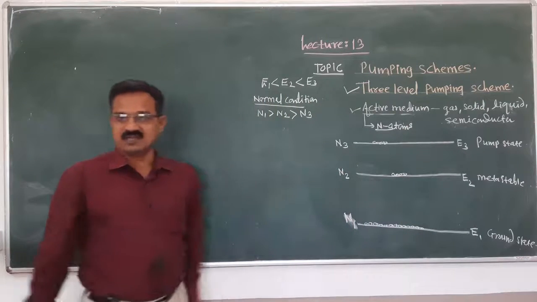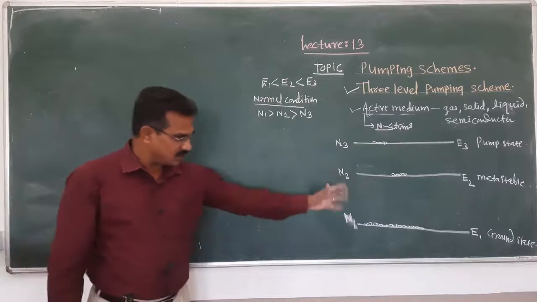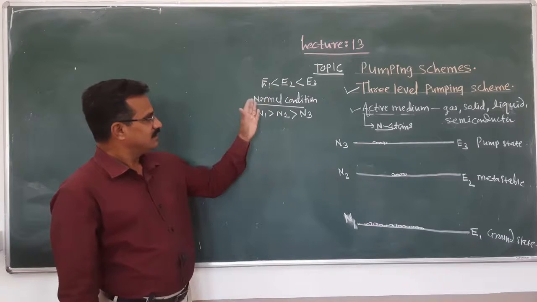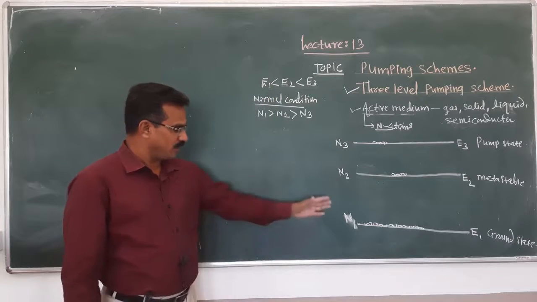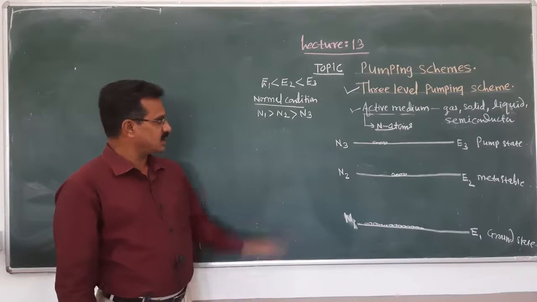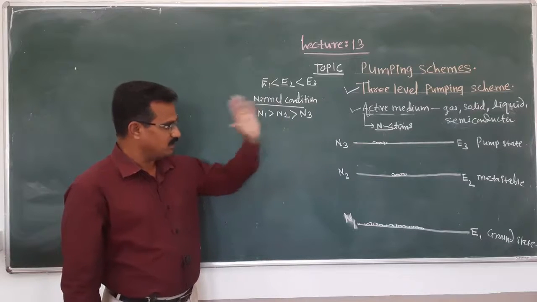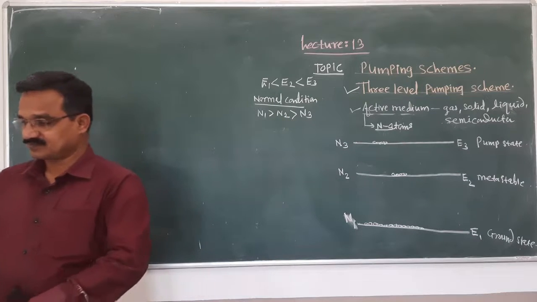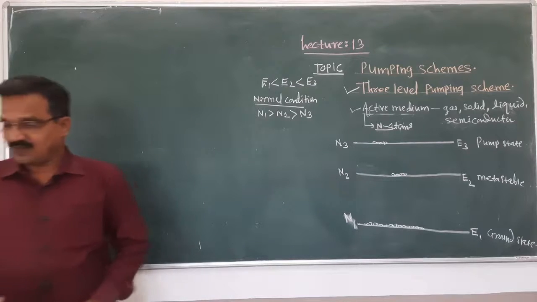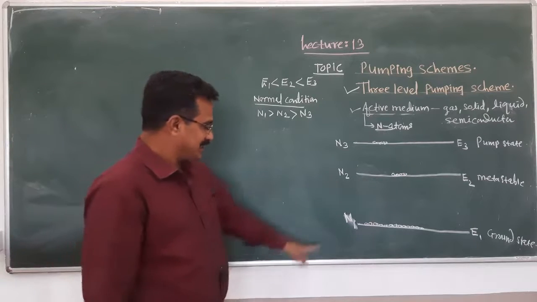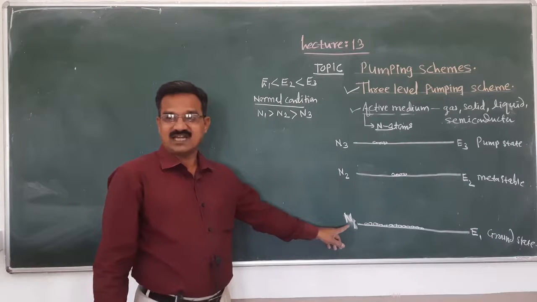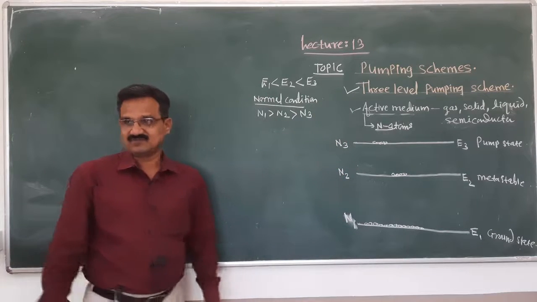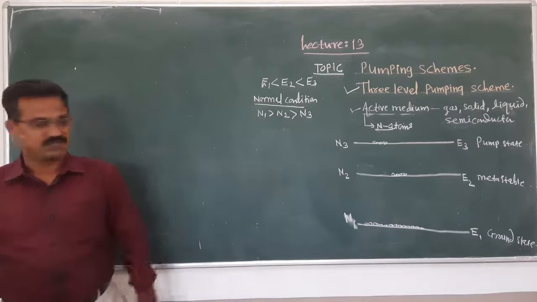Means the laser medium is considered with three energy levels. Out of that, E1 is less than E2 is less than E3. Again, that is the normal condition. The number of atoms in energy level E1 is large as compared to N2 and N3. We are familiar with this: energy level E1 is highly populated as compared to these two energy levels.